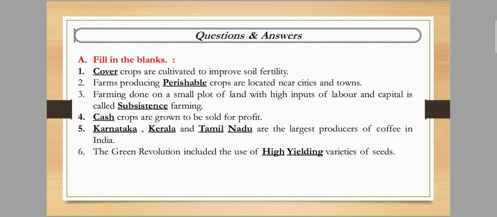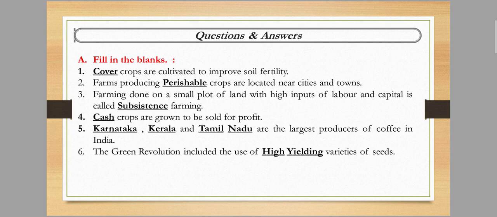Next, farming done on a small plot of land with high inputs of labor and capital is called subsistence farming. So number 3 is subsistence. Next, cash crops are grown to be sold for profit. Next, dash and dash are the largest producers of coffee in India. Karnataka, Kerala and Tamil Nadu. These three states of India are the largest producers of coffee in India.